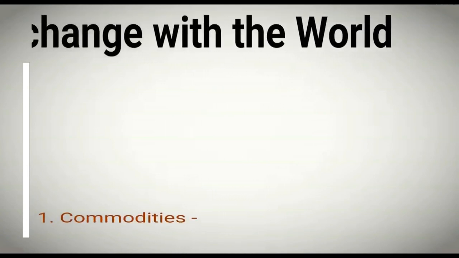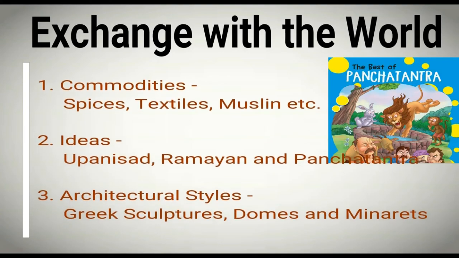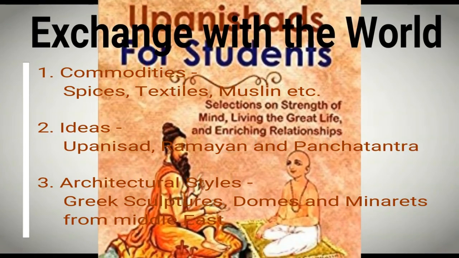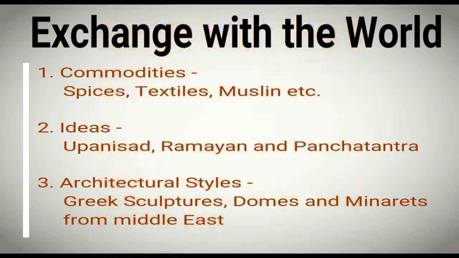Now the next point is, because of this trade, we were exchanging many things. We were exchanging commodities such as spices, textiles, muslin, etc. We were exchanging ideas such as the Upanishads, Ramayana and Panchatantra. What is the meaning of Panchatantra? Stories. And what is the meaning of Upanishad? Upanishad means when a teacher and a student are learning together, then it is called Upanishad. Ramayana you all know.